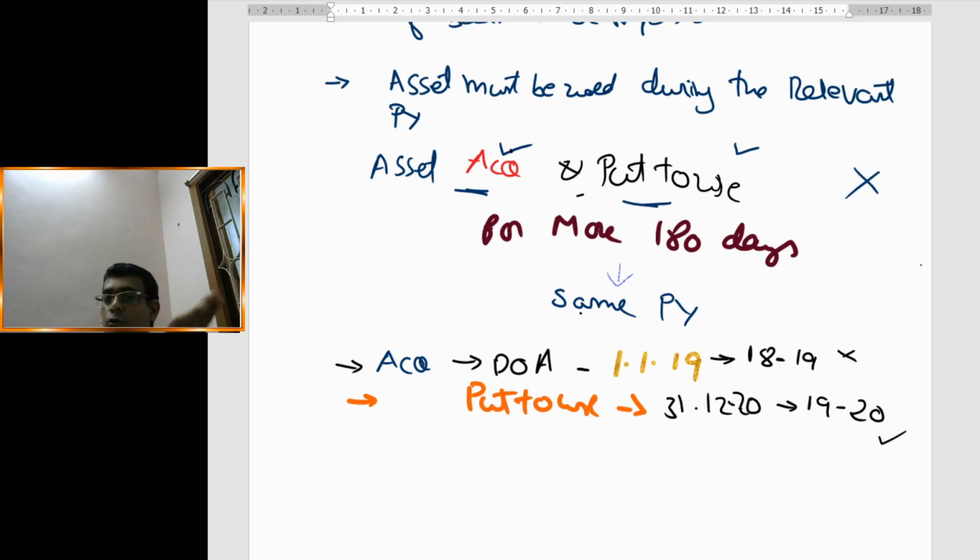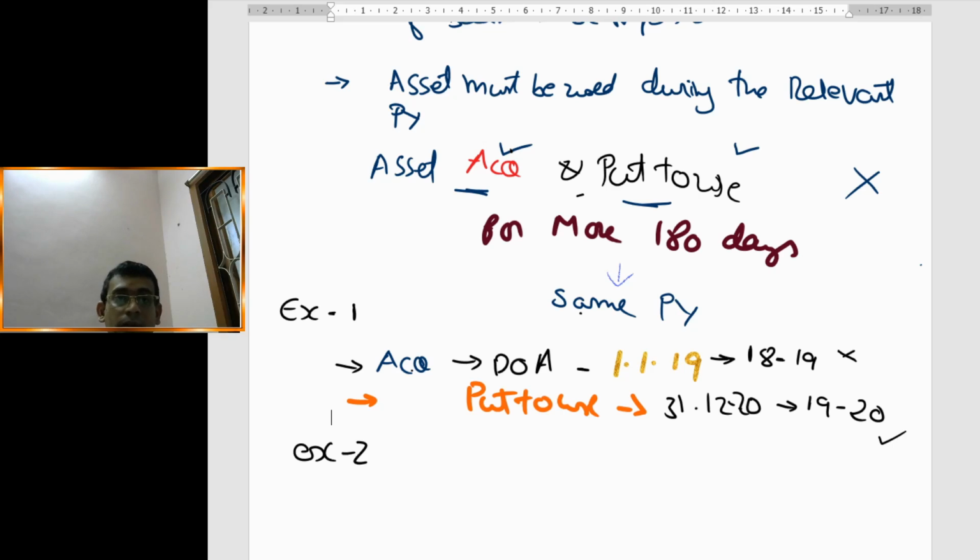Now, when is this provision going to be applicable? This point clearly says that assets should be acquired and put to use for a period of more than 180 days. What is the meaning? Acquisition should happen in the same previous year, and put to use must also happen in the same previous year. Then this provision is applicable. This is our example number 1. Now, let me quote example number 2.